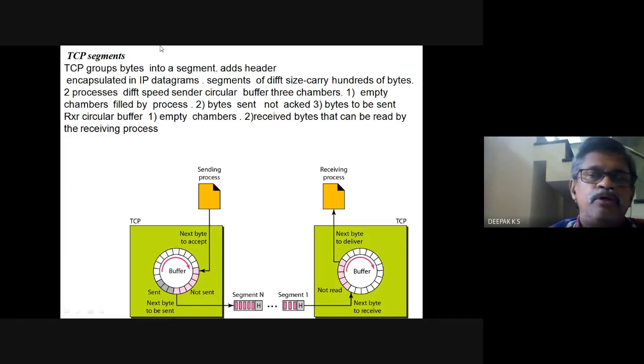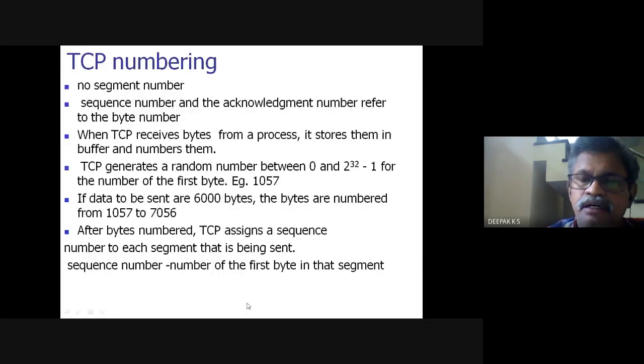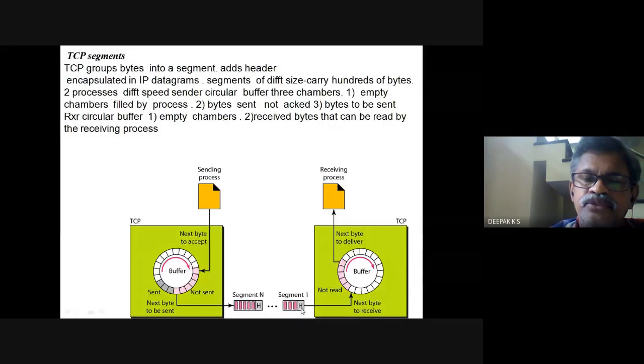So TCP also groups bytes. Many bytes are grouped into a segment. Now each segment need not be the same length. A few bytes are there, here more bytes are there, and a header is there. So different segments may have different sizes. This TCP segment would eventually be carried in IP datagrams. Actually here I have shown only 3 bytes and 5 bytes, but it could be hundreds of bytes.